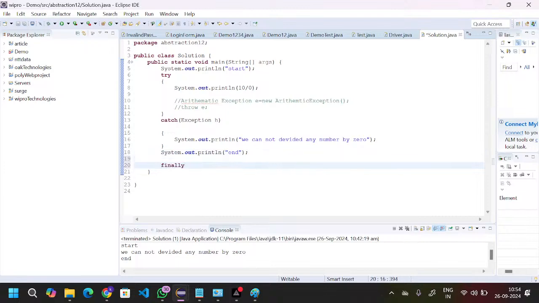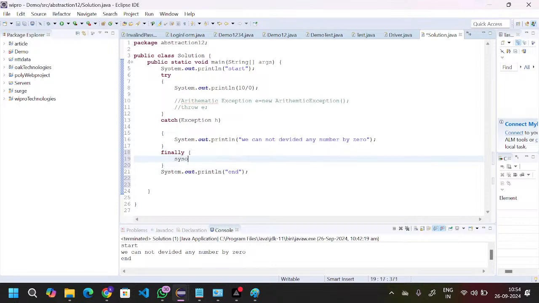From here to here, this is the scope of the finally block. After the catch block you can take the finally block, and here you can take some sysout statement, the finally statements.